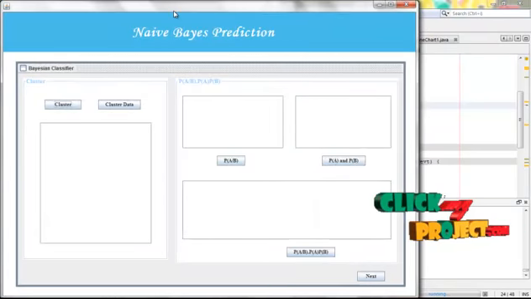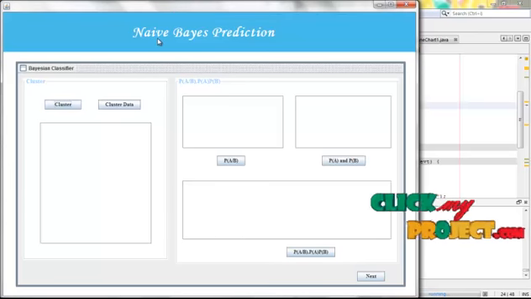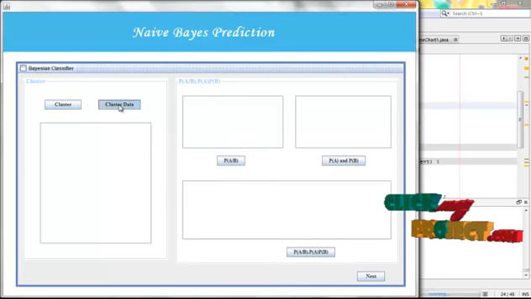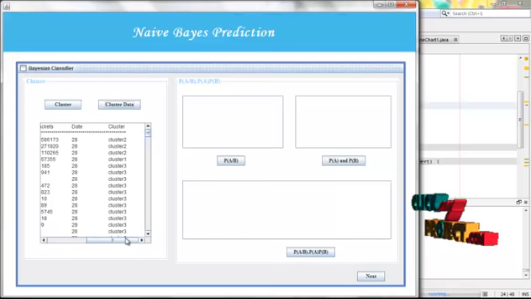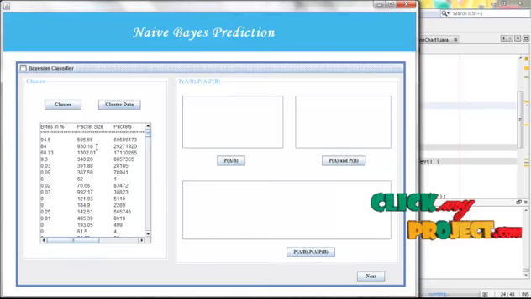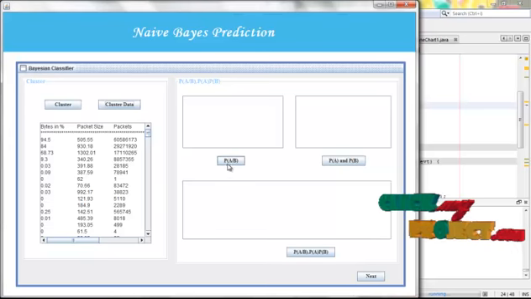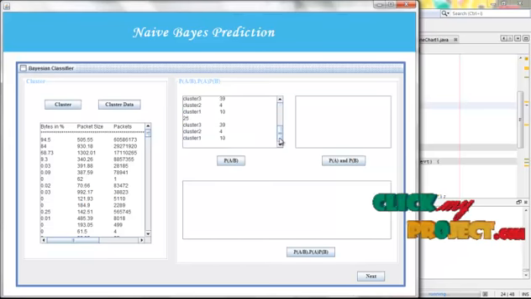Then we have to do the Naive Bayes prediction, that is the Naive Bayes classifier. Before going to the Naive Bayes classifier we must cluster our data set. So the data are first clustered. Now the clustered data are displayed here, and which one belongs to which cluster should be defined here. Then we do the Bayesian classifier, that is P of A given B, where this is the class factor. In a particular class, how many clusters there are and how many data are inside a particular cluster will be defined here.